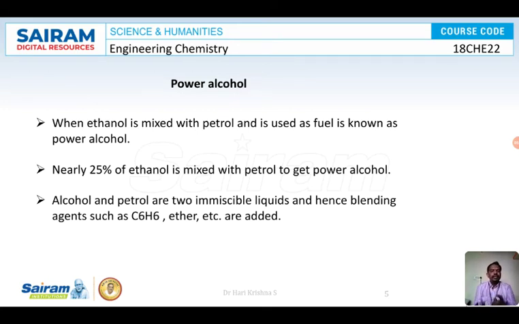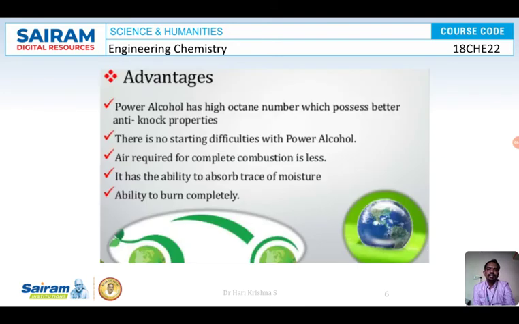But one thing is, petrol and alcohol are two immiscible liquids. They are like oil and water. When you mix oil and water, what happens? Depending upon the density, one will be lower, one will be above, right? So alcohol and petrol are two immiscible liquids, and hence in order to make it a single phase solution, blending agents such as benzene, ether, etc. are added. In the presence of benzene and ether, it forms a single phase solution and it can be used as a fuel in our IC engines, without much modification in the IC engine.